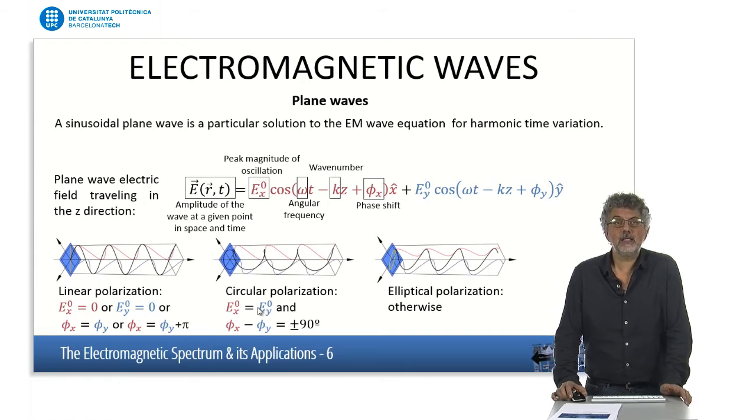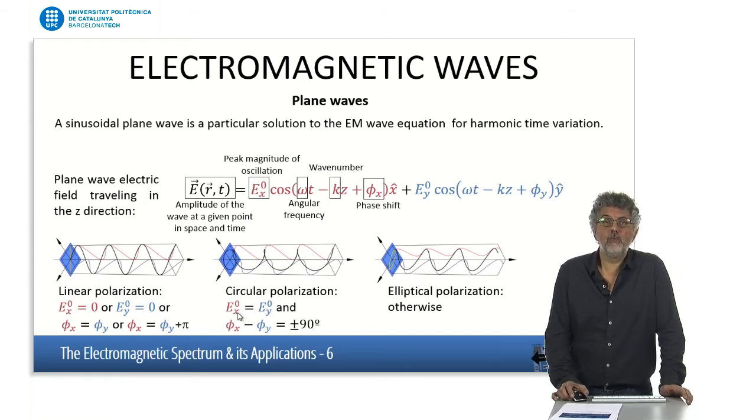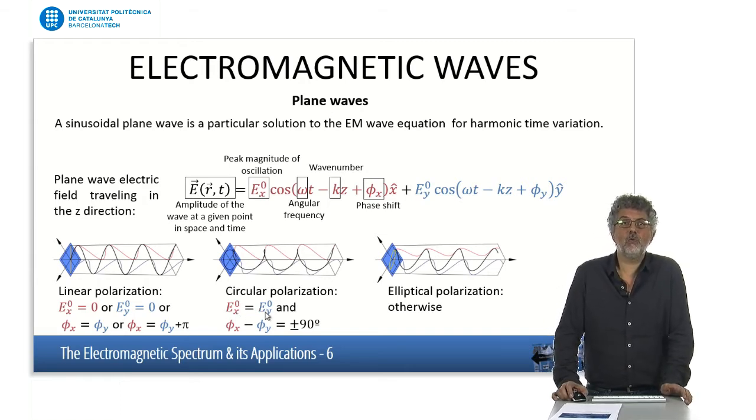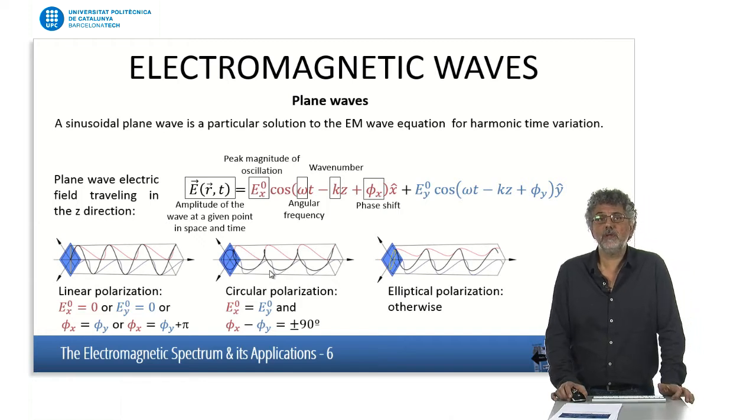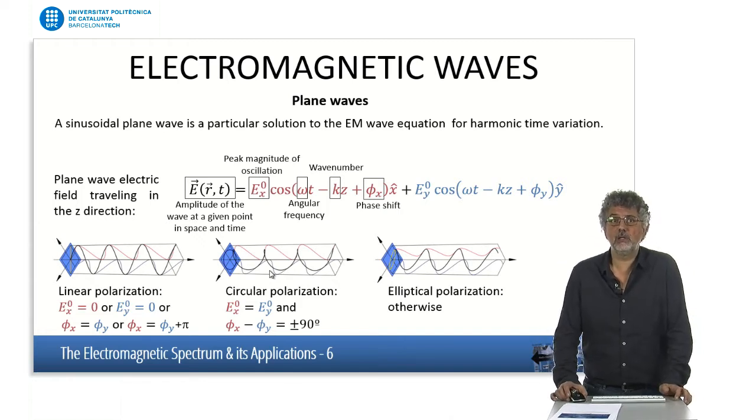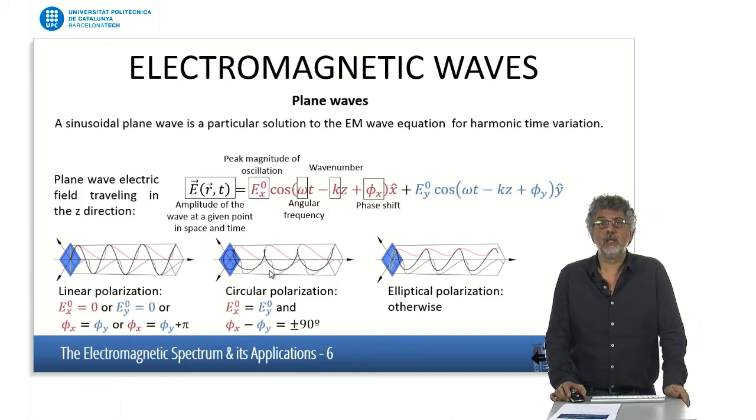In the case that the magnitude of both components, Ex and Ey, is the same, and they have a phase difference of 90 degrees, in that case we have circular polarization. That means that the E field vector describes a circle as it propagates. And in all the other cases, we will have elliptical polarization.